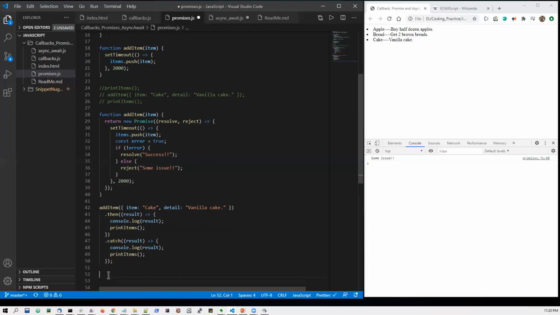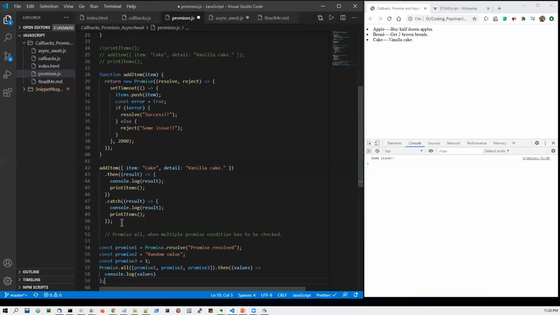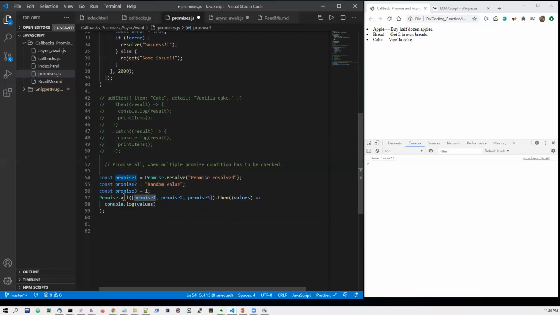promise.all. So here what happens is, let me just copy some of the things here. Let me comment them out, they are no more needed. So let us say I have a promise object in which I am returning a resolve, promise resolve. Promise two is basically some random value. It is a string. As we know, JavaScript is a loosely typed language, and so it is not a hard-coded type of object.